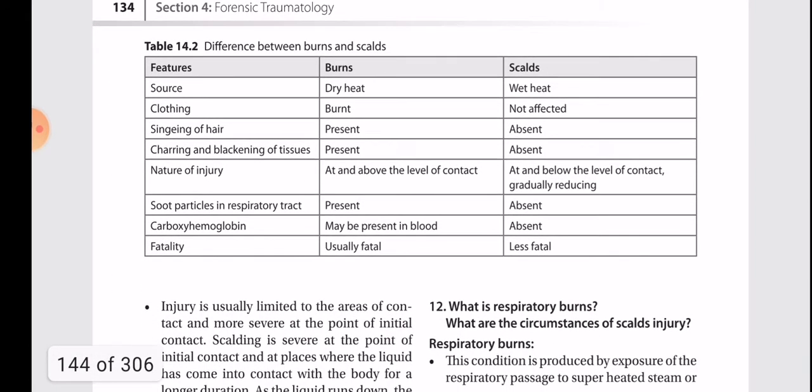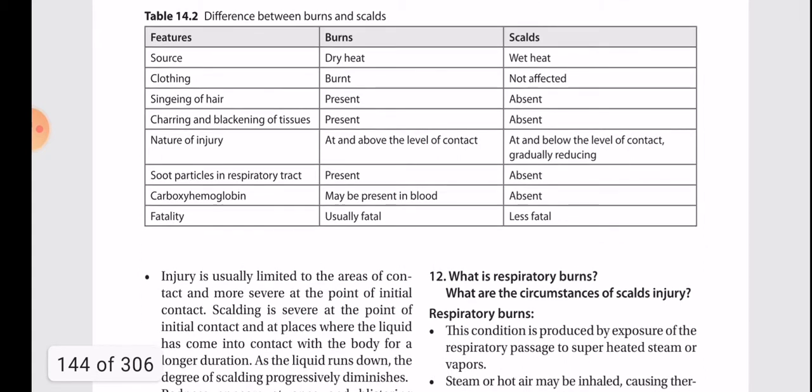Difference between burns and scald. Features: burns and scald. Source: burns, dry heat; scalds, wet heat. Clothing: burnt in burns, not affected in scalds. Singeing of hair: present in burns, absent in scalds. Charring and blackening of tissues: present in burns, absent in scalds. Nature of injury: in burns, at and above the level of contact; in scalds, at and below the level of contact, gradually reducing. Soot particles in respiratory tract: burns present, scalds absent.